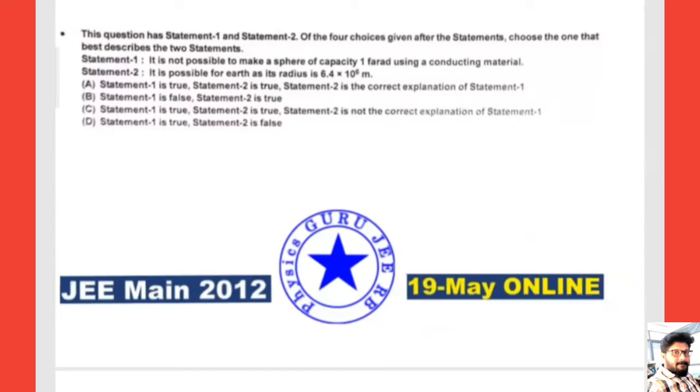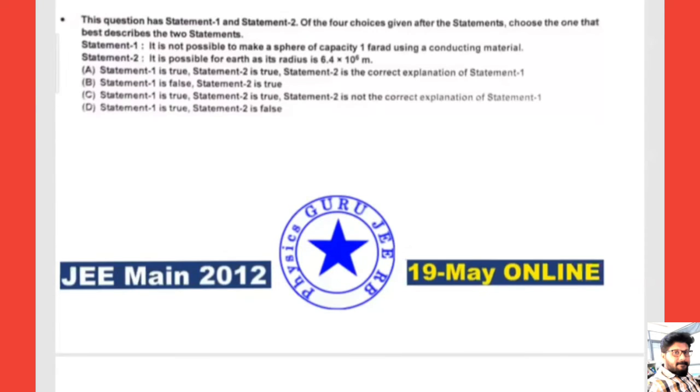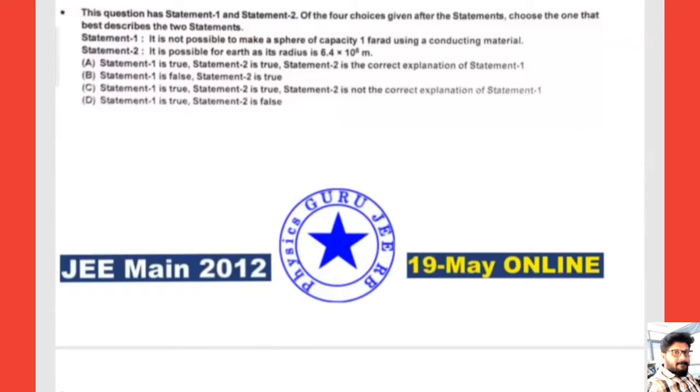Now we'll move to the 2012 online 19th May question. According to this question, statement 1 and statement 2 of 4 choices are given after the statements. Choose the one that best describes the two statements. Statement 1: it is not possible to make a sphere of capacity 1 farad using conducting material. Let us see whether this statement is true or false. Statement 2: it is possible for the earth, as its radius is 6.4 into 10 to the power of 6 meter. That means it is possible for the earth to make a capacitance of 1 farad. That is statement 2.